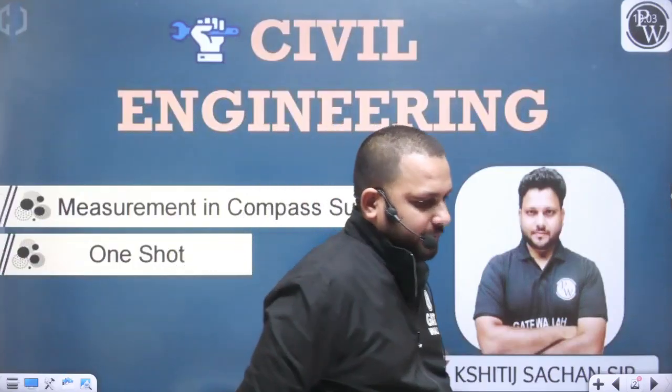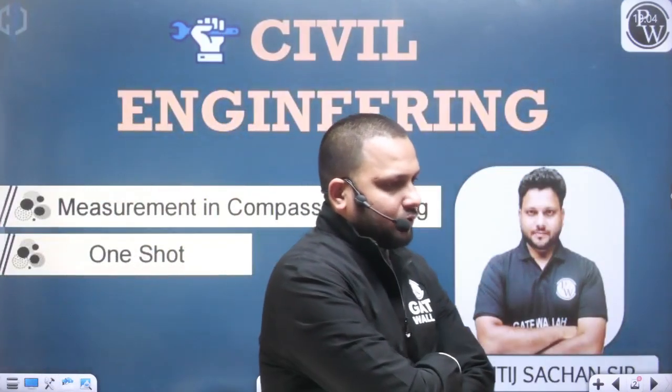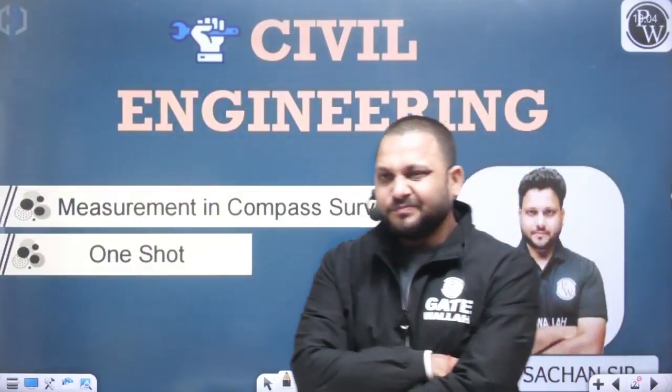Then we have discussed how we can represent the bearing. So there we have discussed two methods. First was the WCB, whole circle bearing system. In that system, we were measuring the bearing of any line from the north in the clockwise direction. And to represent the bearing of any line in the WCB system, only the angle is required, and the range of the bearing in the WCB system was 0 to 360 degrees.